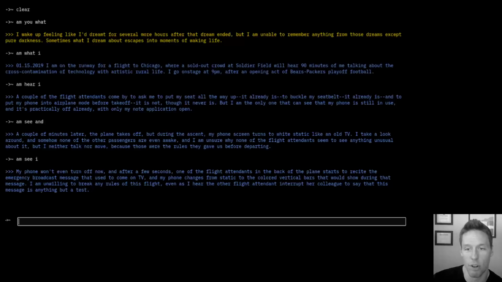Now, Tera sees those vertical colored TV bars on her phone screen. So everything's going wrong on this flight, but Tera continues to follow every single one of the rules, except for that airplane mode that set off the entire course of things to this point. Now let's see what our next output can be.